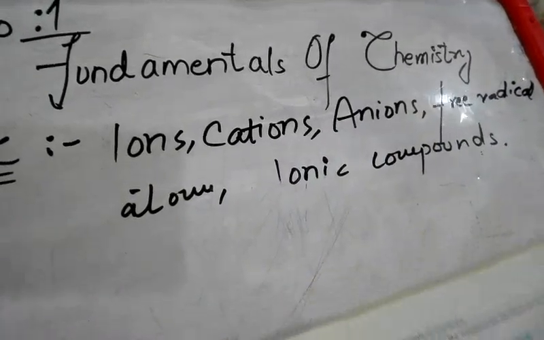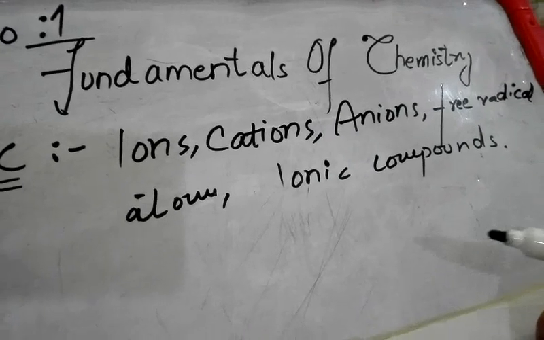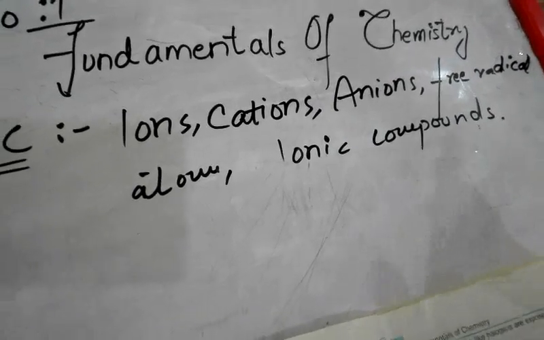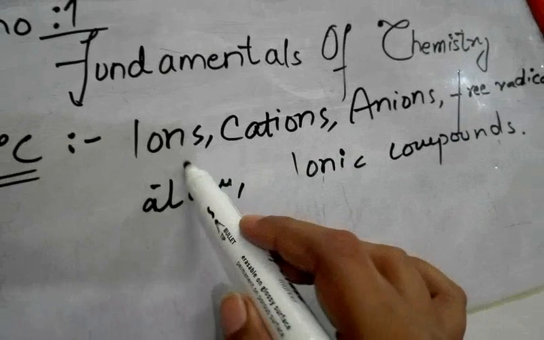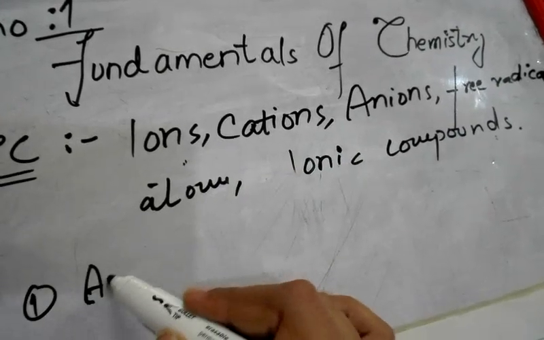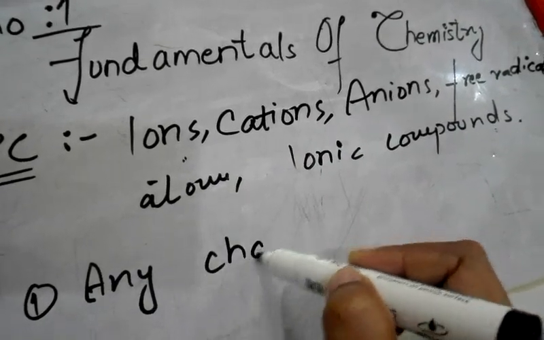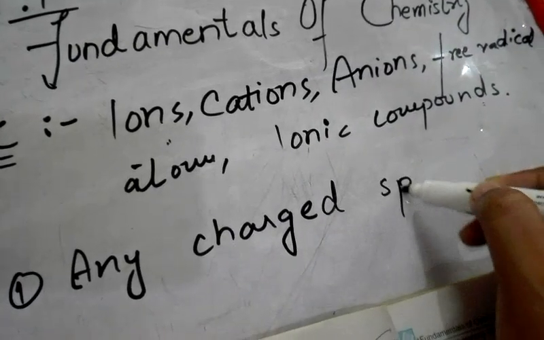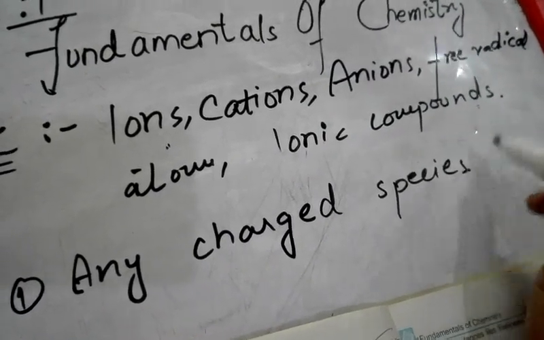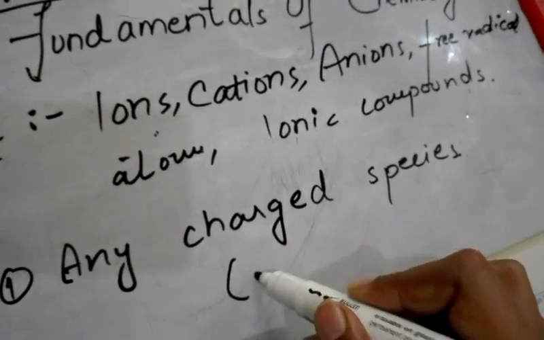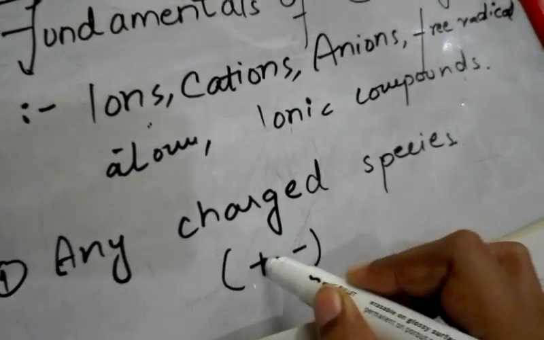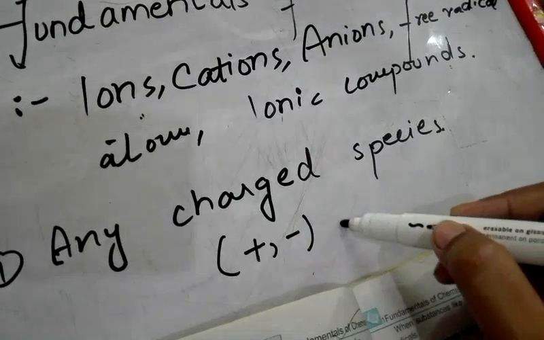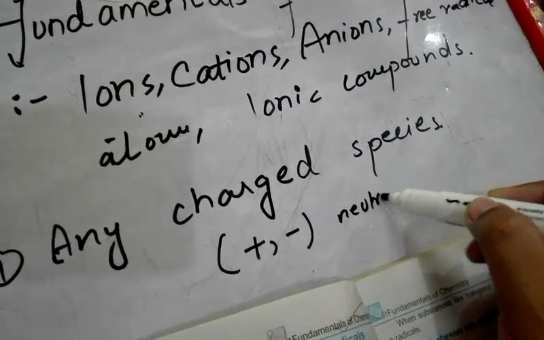So starting from the first one, which is ion, the definition of ion is given in your book. Any charged species is called ion. Any charged species. Charge. Can you tell me what is charged? There are two charges in universe. One is positive and the other one is negative. And the one having the two at the same rate is a neutral one.